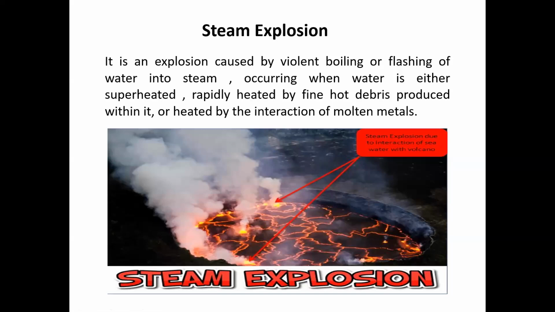So it is seawater which is reacted or mixed with a volcano. As the high temperature in the volcano is there, water is going to flash, or there is a chance of violent boiling. That is why the explosion occurs, and that explosion is called a steam explosion. This can occur in industries also, especially when it is related to high temperatures or fine hot debris.